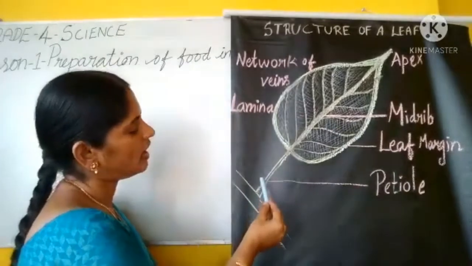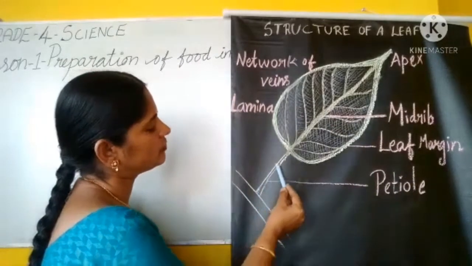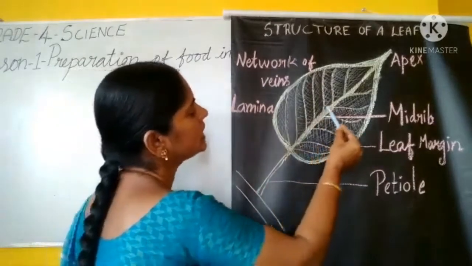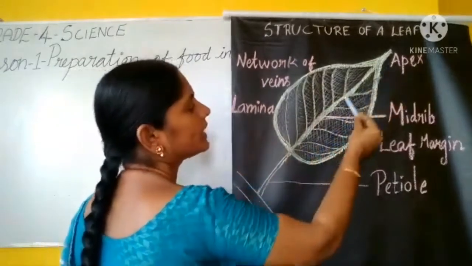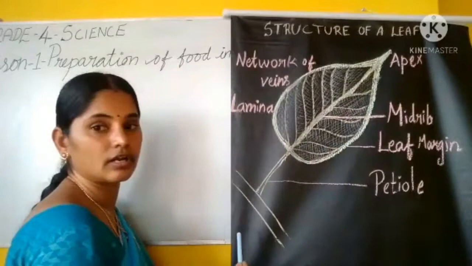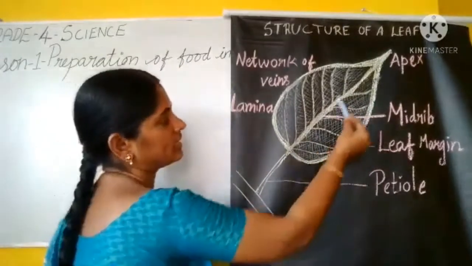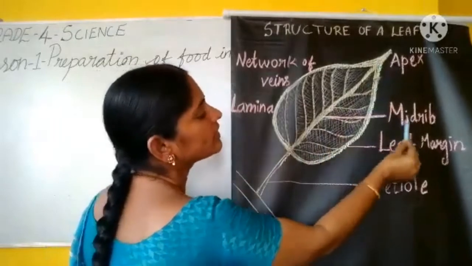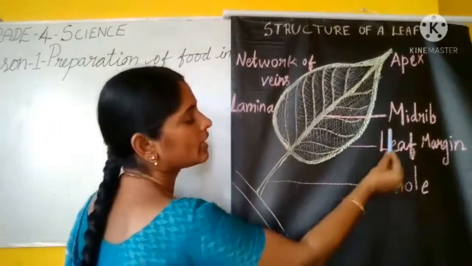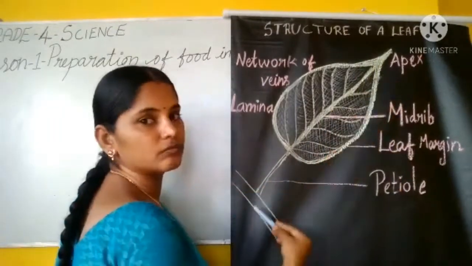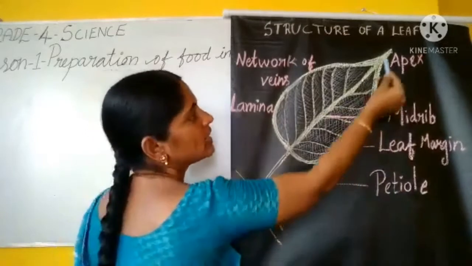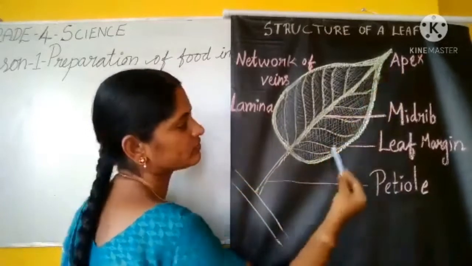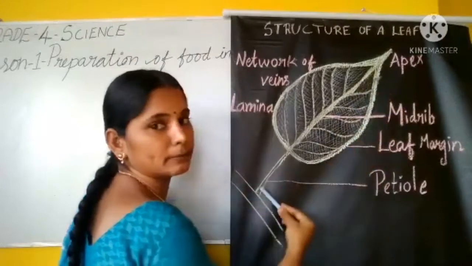And the part which is running through the center, the main vein, we call it the midrib. Middle, so we can say it is the midrib, which is running in the center.